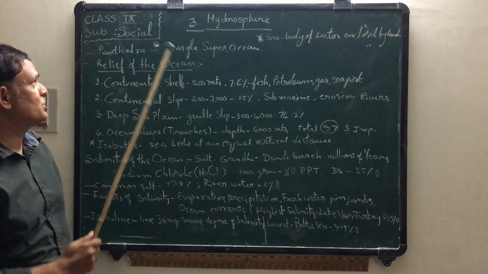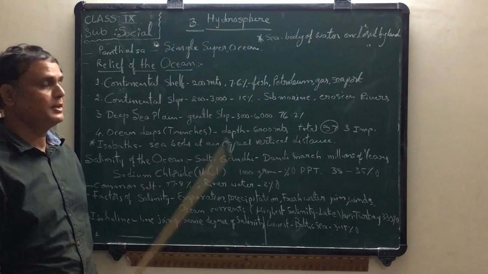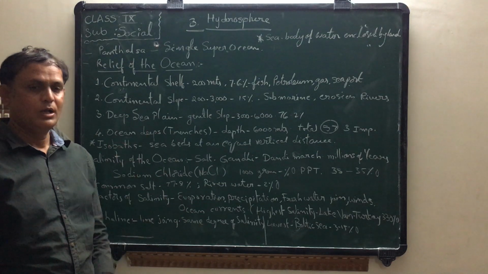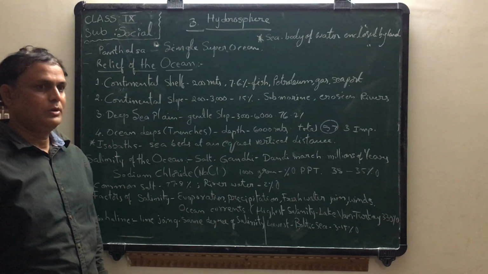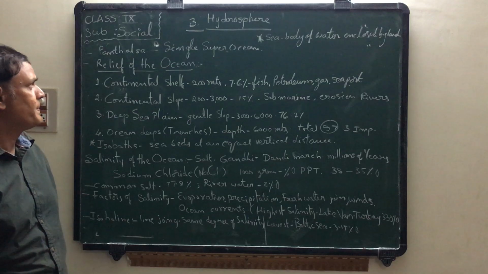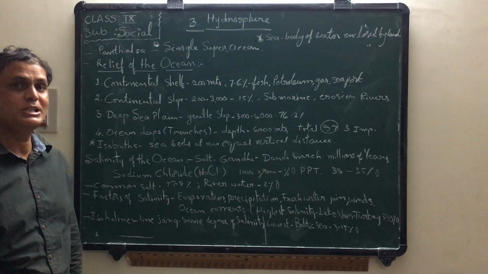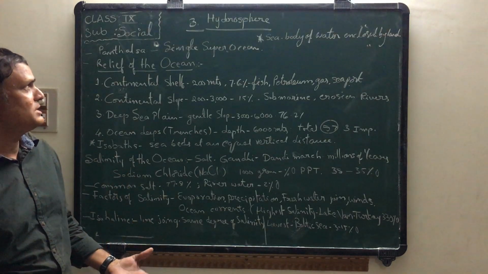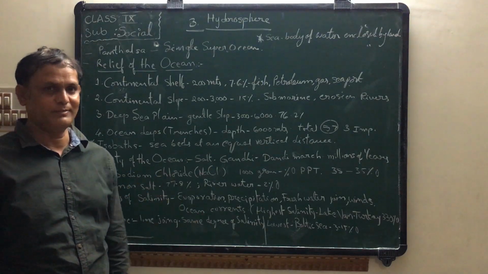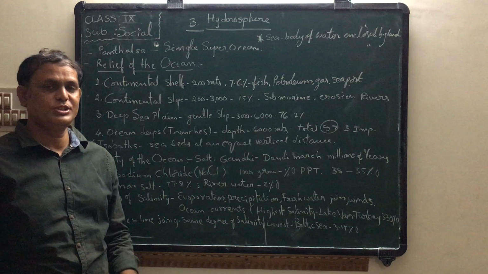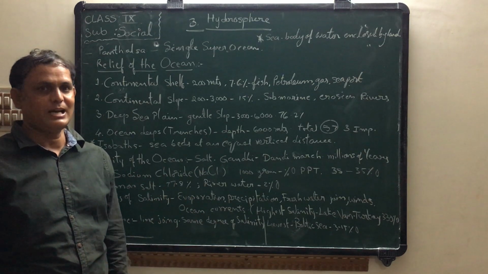We are discussing the 9th class social studies, third lesson. In that lesson, how many oceans are there? I said already. Next one, Pantalsa. What is that? Pantalsa means single super ocean. Single super ocean is called Pantalsa.